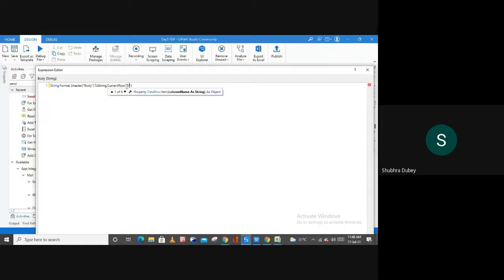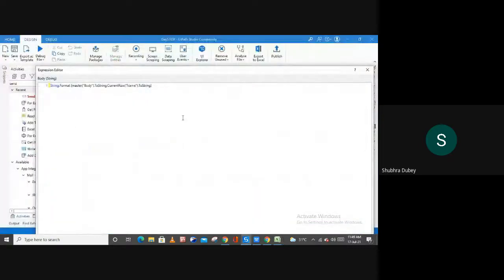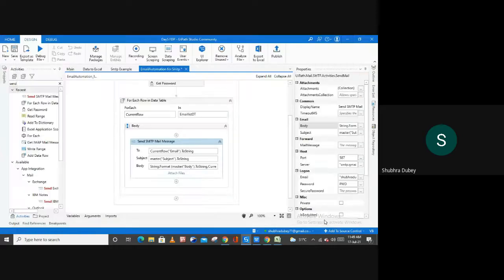So you want to fetch the information from there. Okay. And then dot string. Basically, it will give you the name of these, right? And then dot toString. After this, let me click on OK.